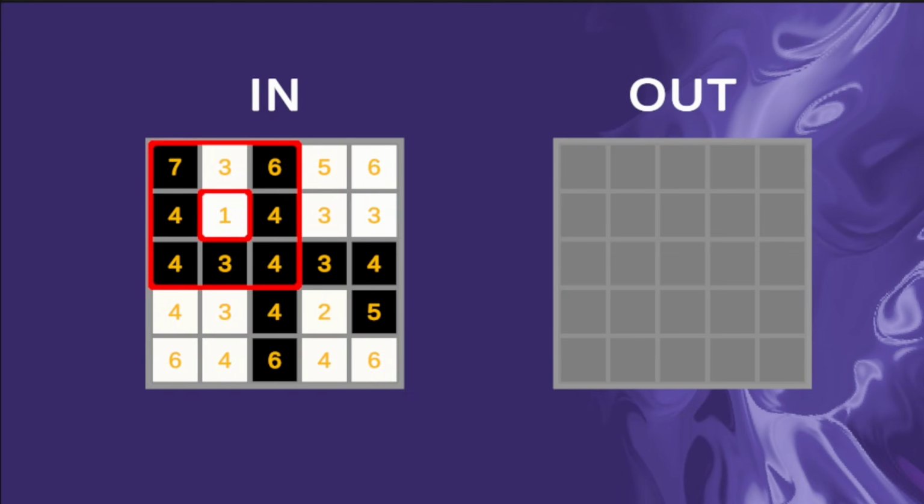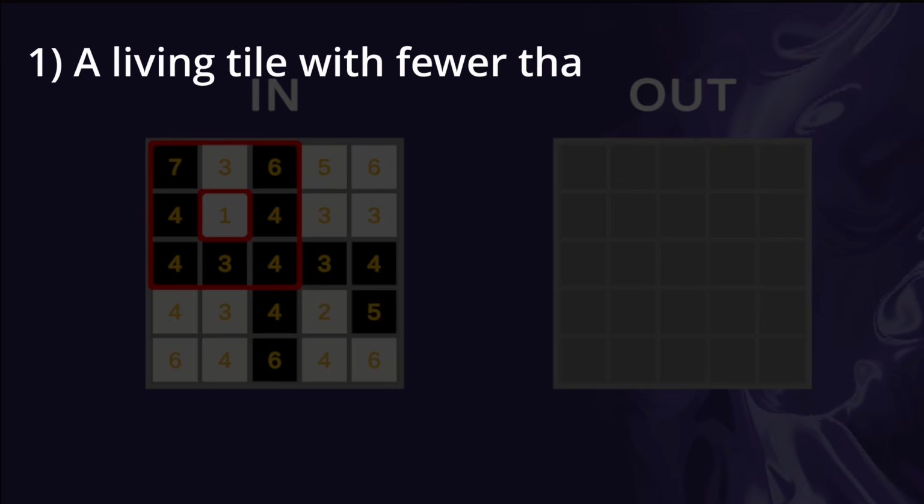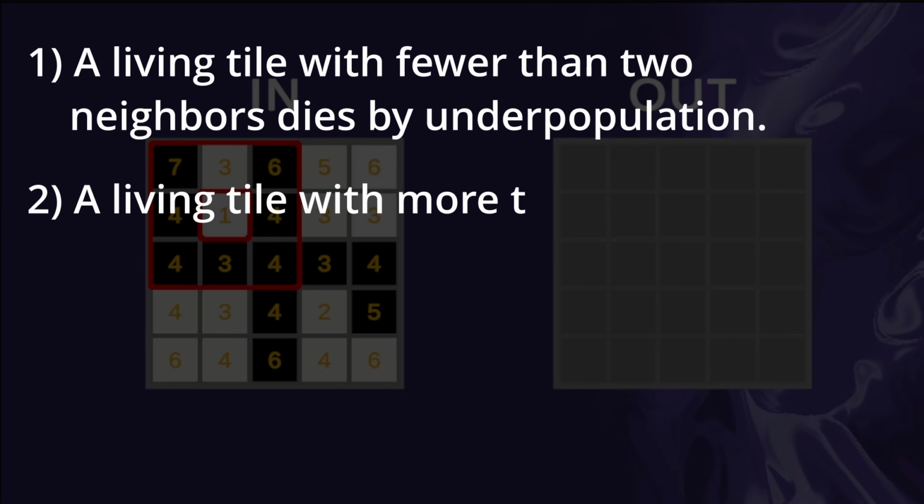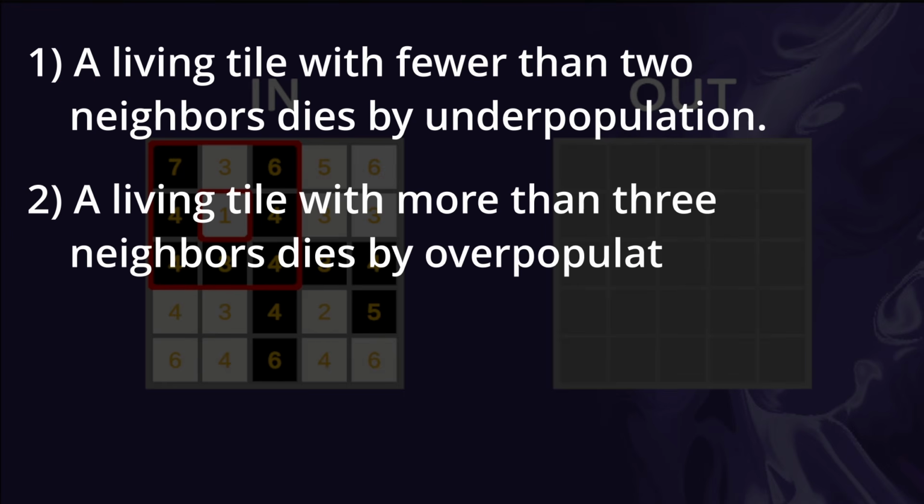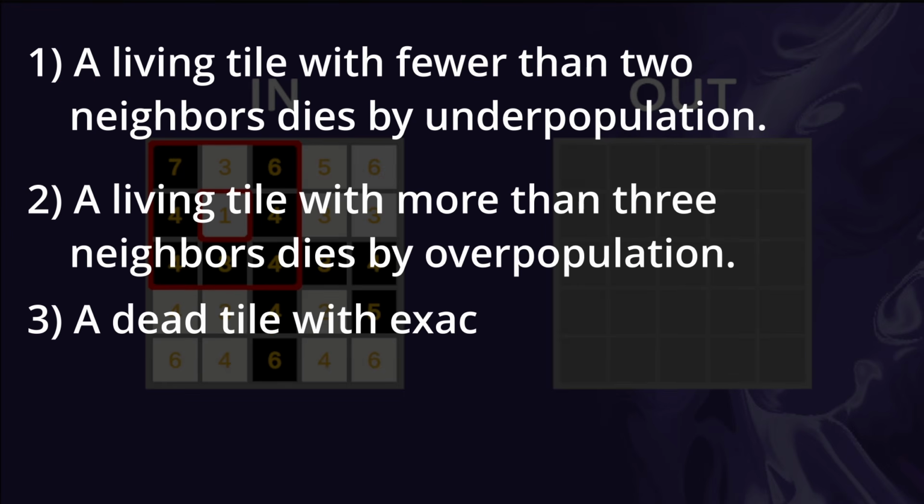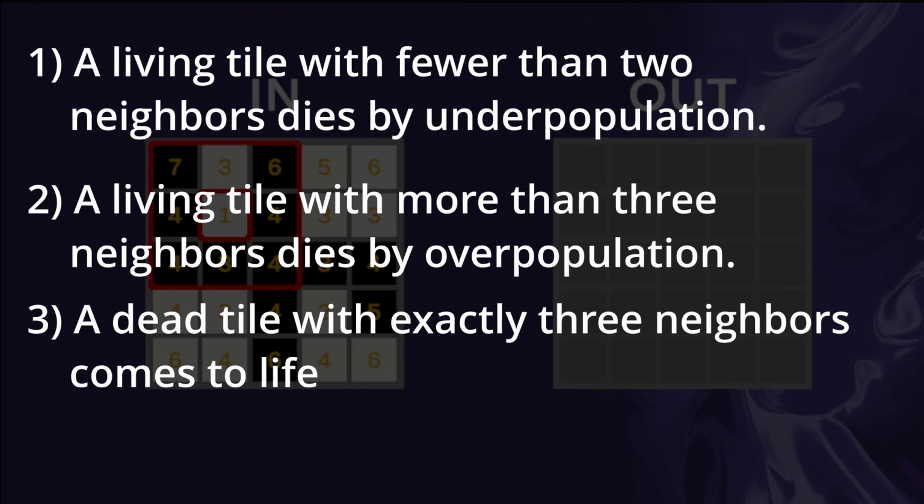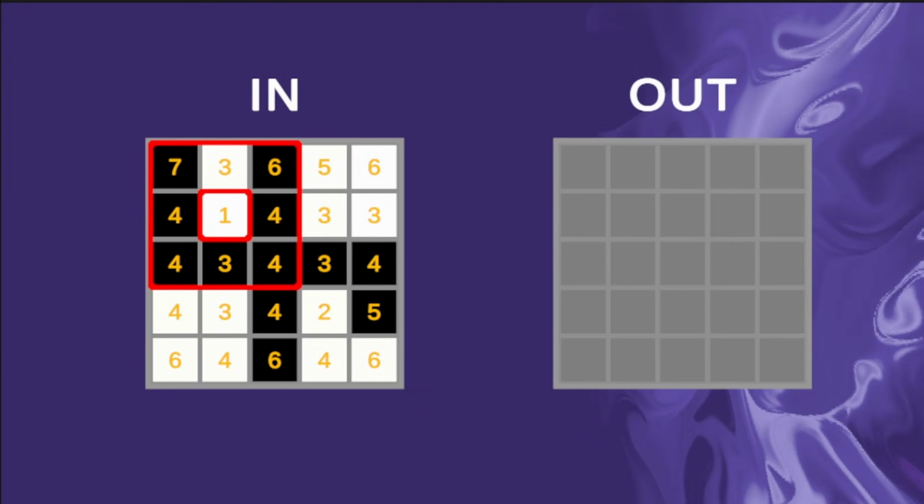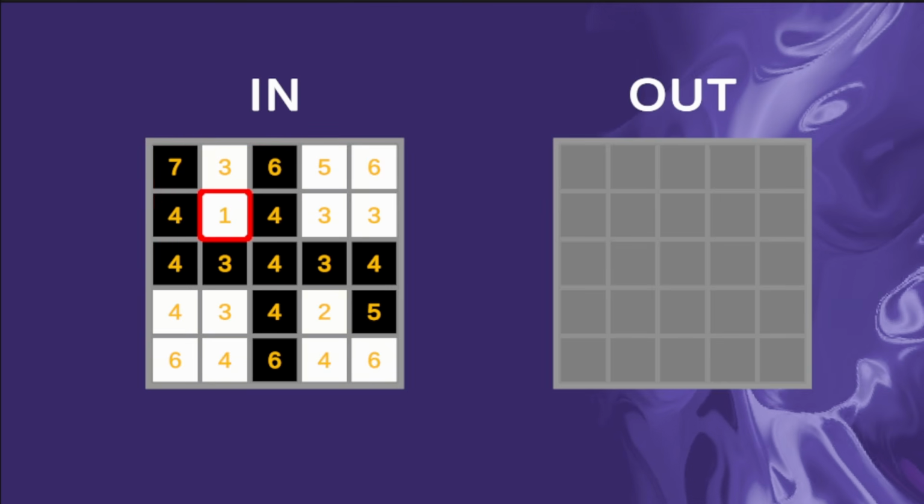Stage 2. Now we'll update the grid by the following rules. A living tile with fewer than 2 neighbors dies by underpopulation. A living tile with more than 3 neighbors dies by overpopulation. And a dead tile with exactly 3 neighbors comes to life by the power of thruple love. Otherwise, no change occurs to a given tile. So let's run that through and see how our grid changes.